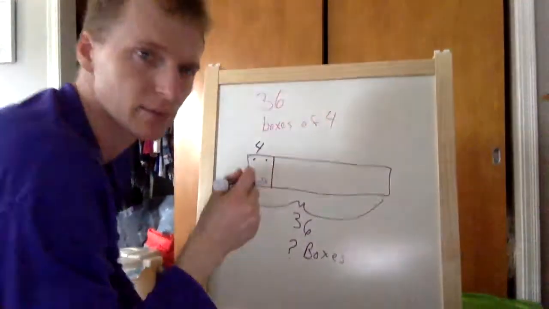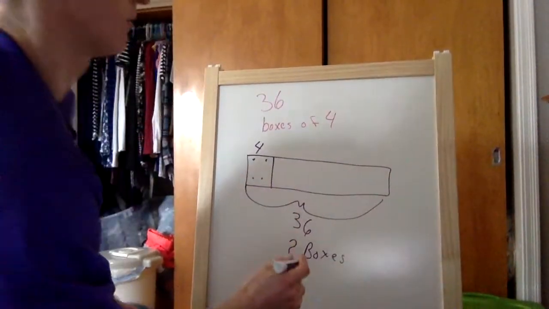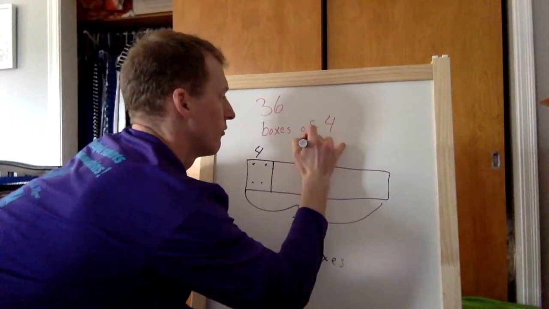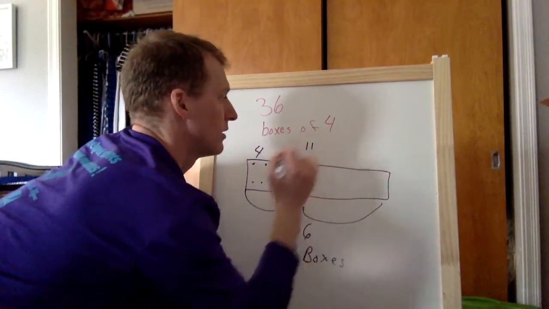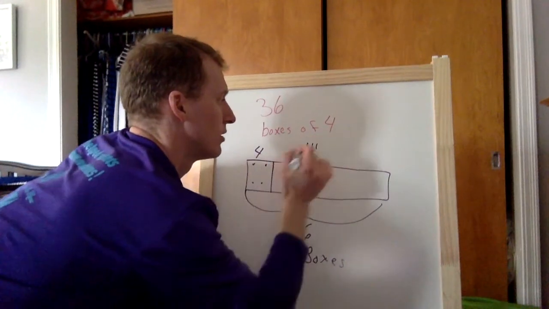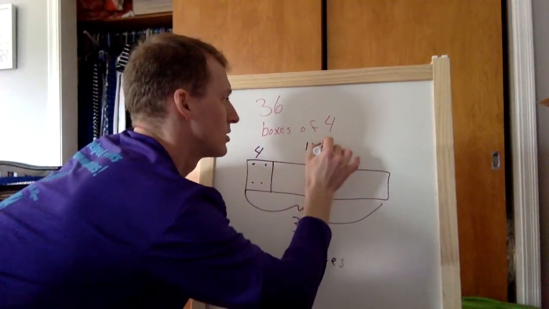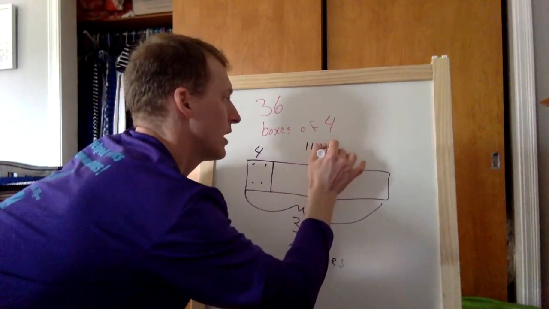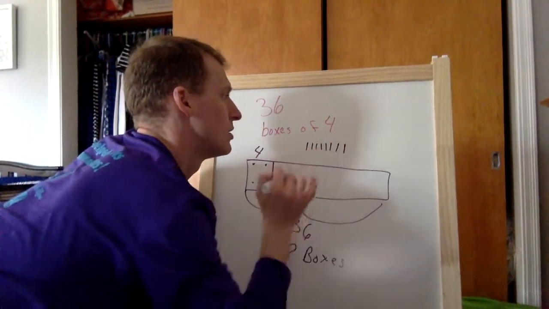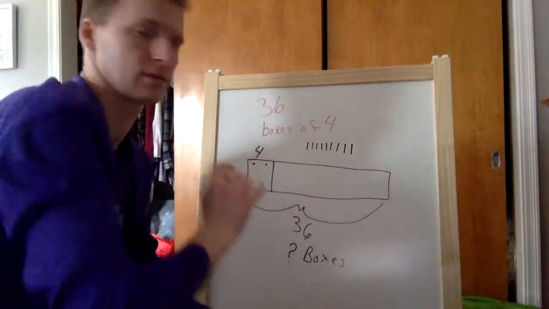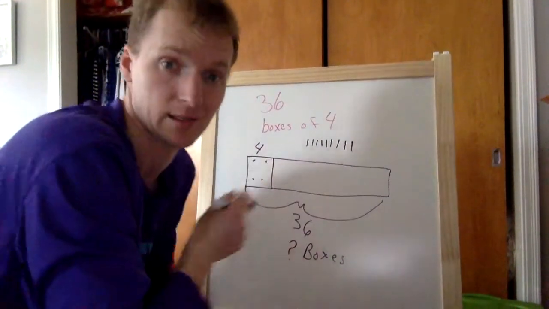I'll do it with hash marks because you guys could do it on the side as well. 4, 8, 12, 16, 20, 24, 28, 32, 36. Each of those show boxes.